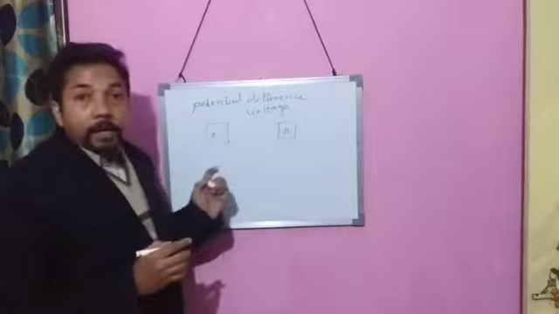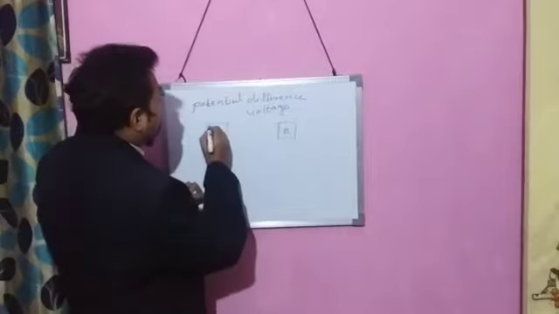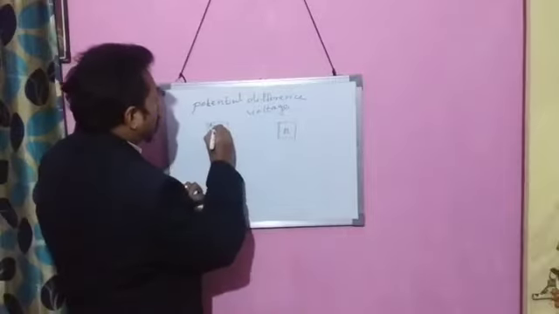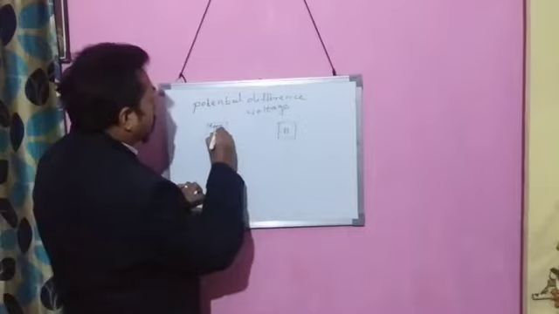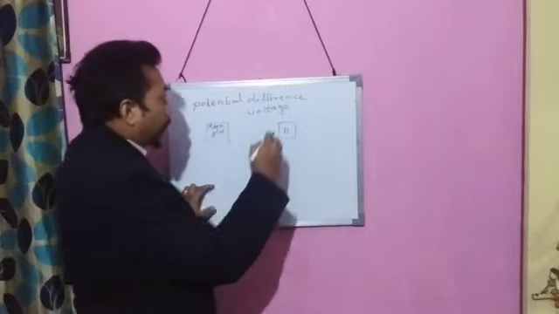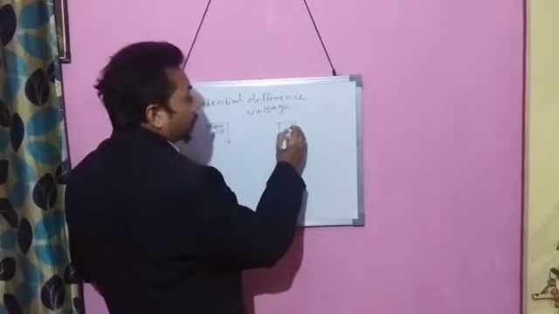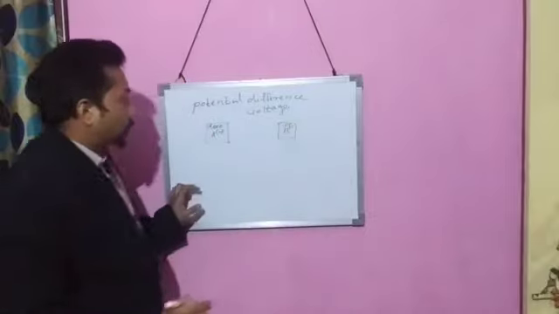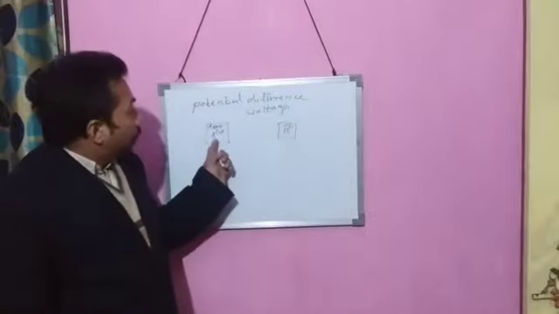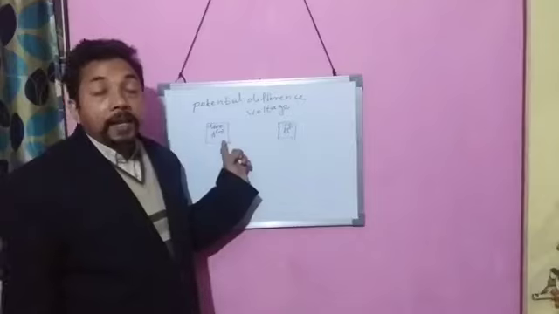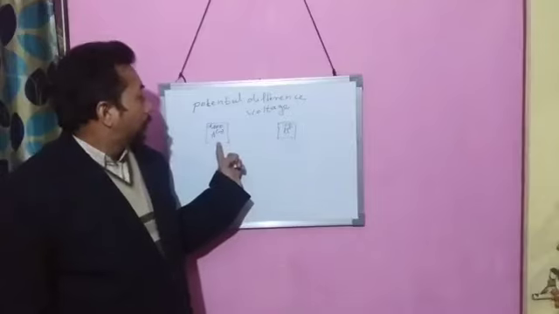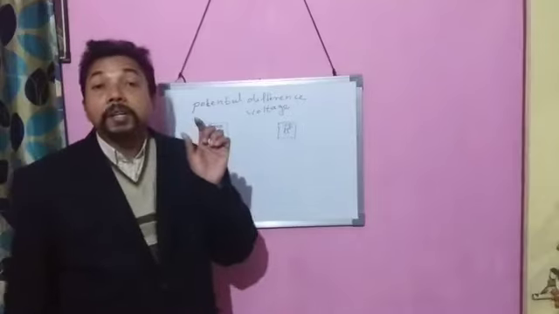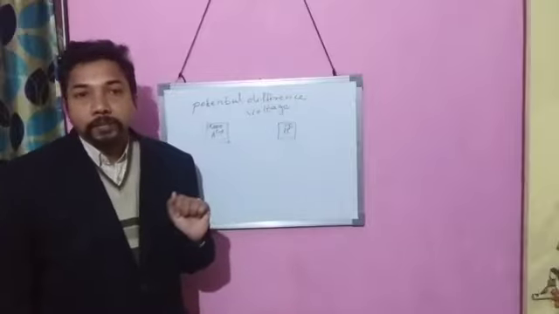So suppose that A has an excess of 10,000 electrons, 10,000 negative charge, and B has a deficiency of 100 electrons, which means 100 positive charge. The body A is having 10,000 electrons. This body A has 10,000 negative charge.